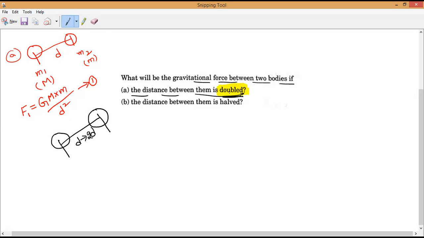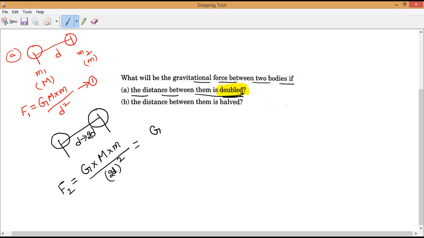That's all they are saying. Other than that, everything remaining is the same. So what is the new force? F2 is equal to capital G into capital M into small m divided by, in place of D, what can I write? 2D whole square.